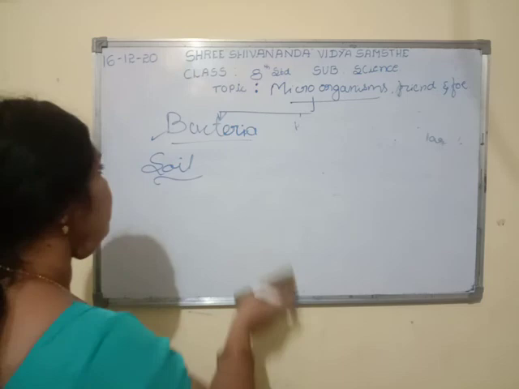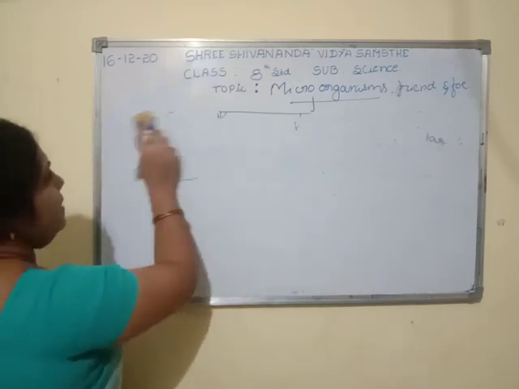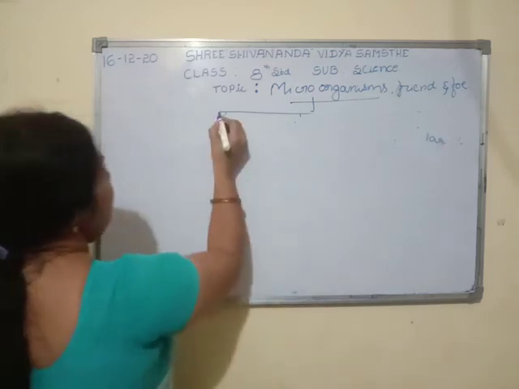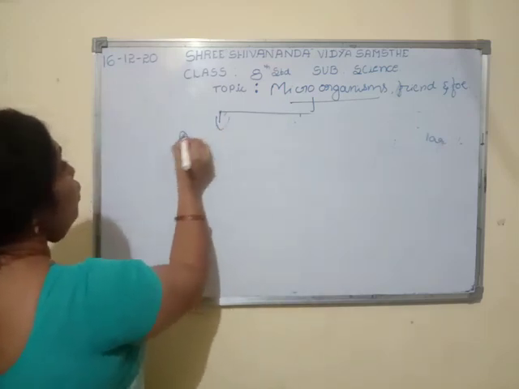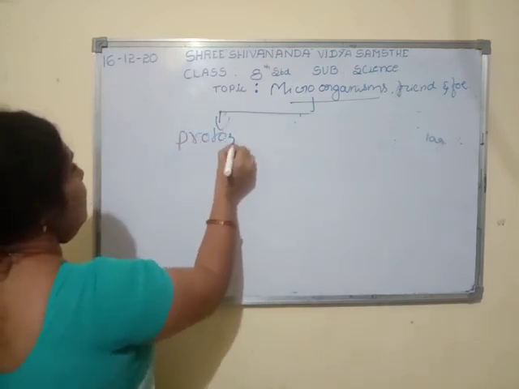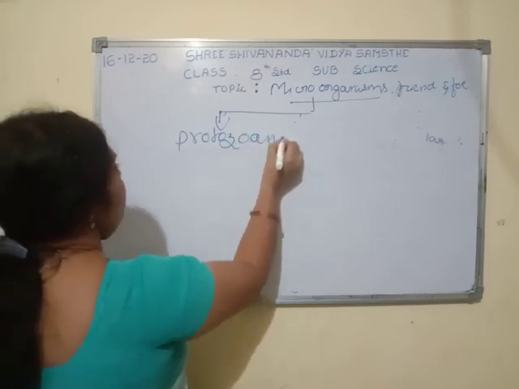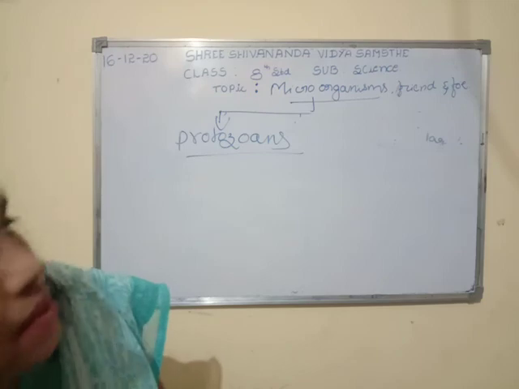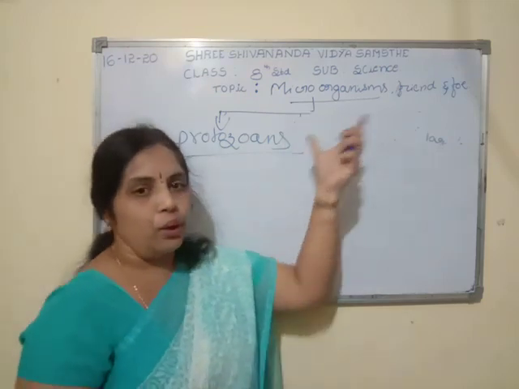So which is the next microorganism? That is protozoans. Protozoa, the second group of microorganisms.